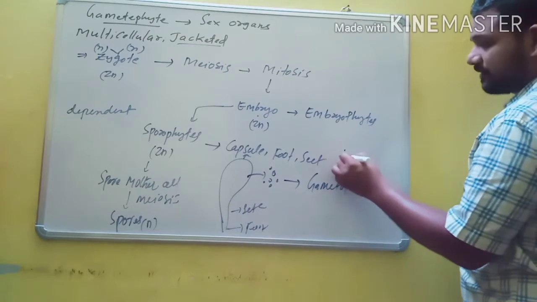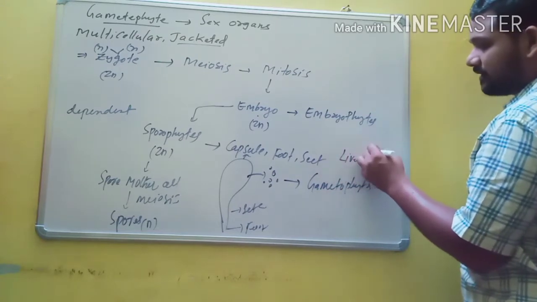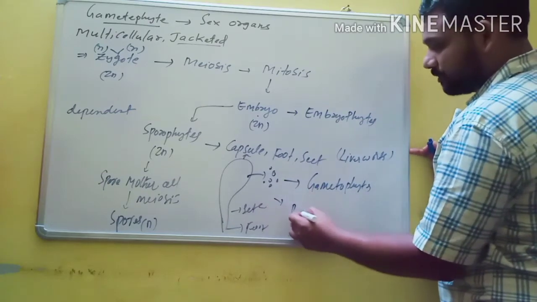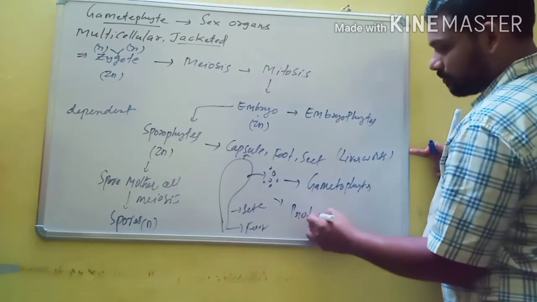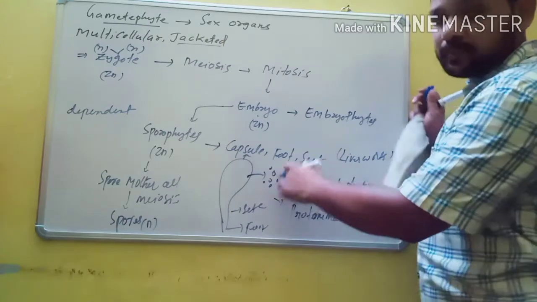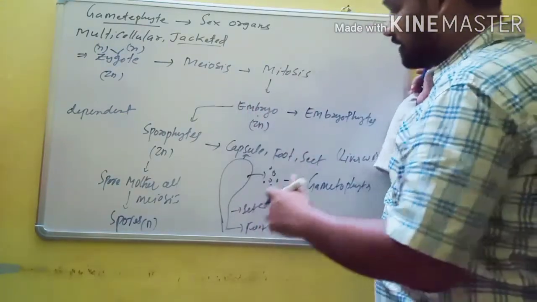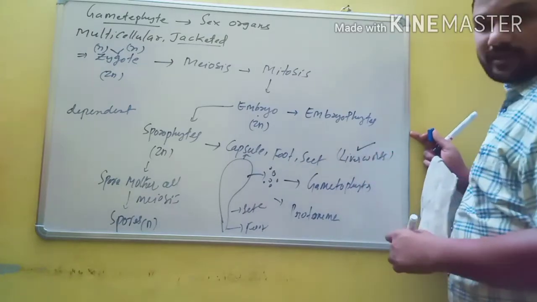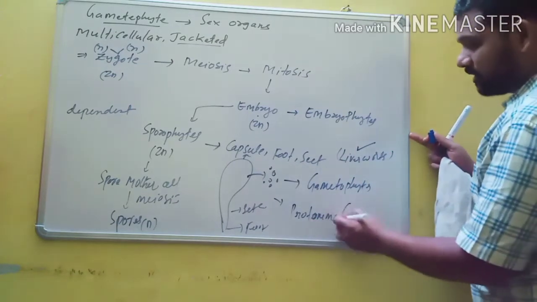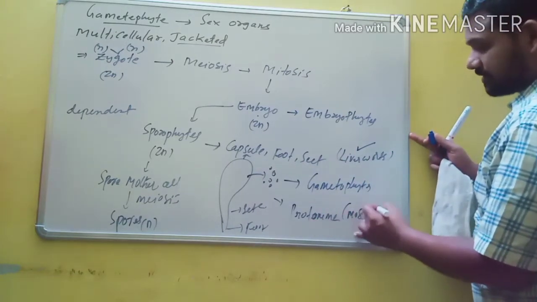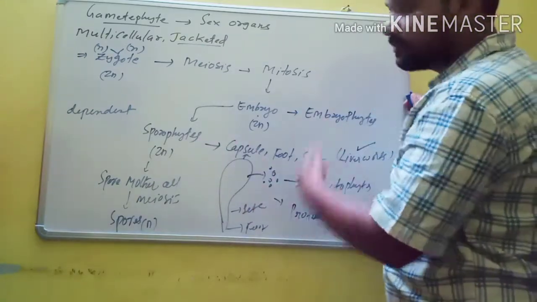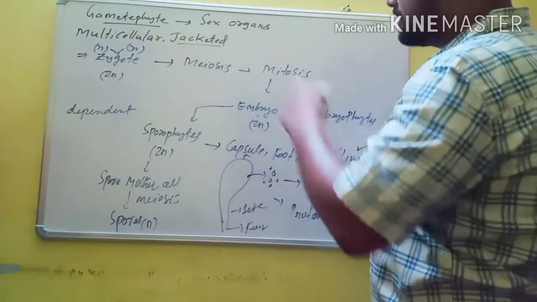Bryophytes are of two types: liverworts and mosses. In the case of liverworts, the spore gives rise to a free living gametophyte, while in the case of mosses, it produces protonema. Then the sporophyte produces the gametophyte, and the gametophyte is the dominant phase.